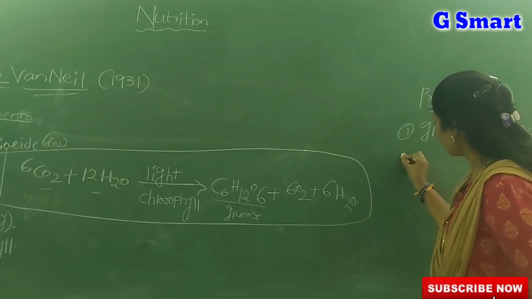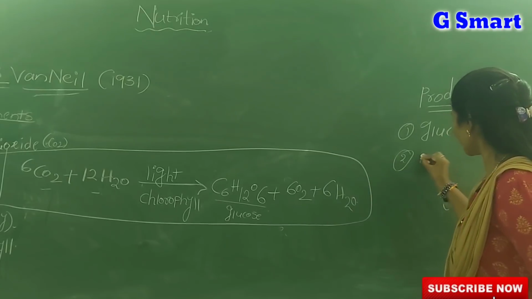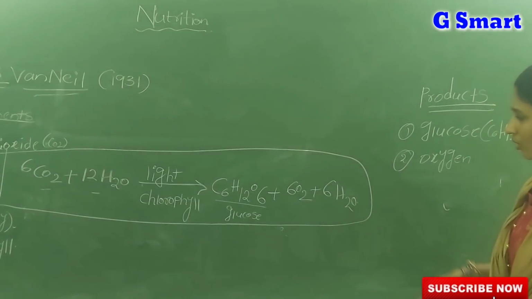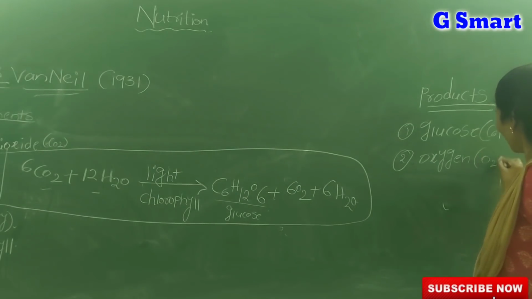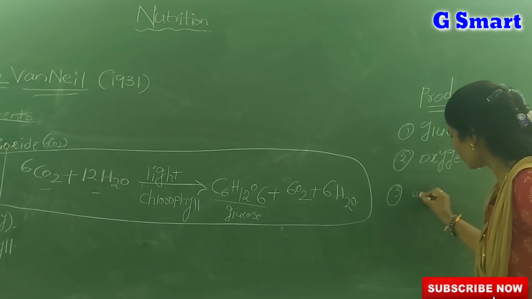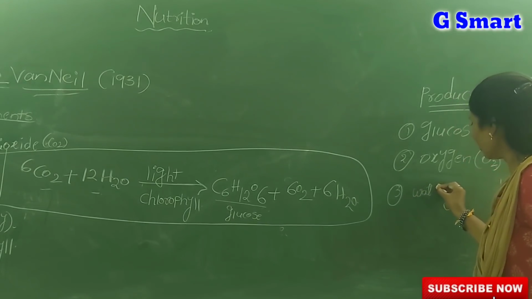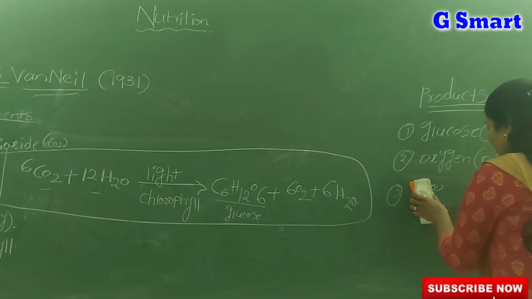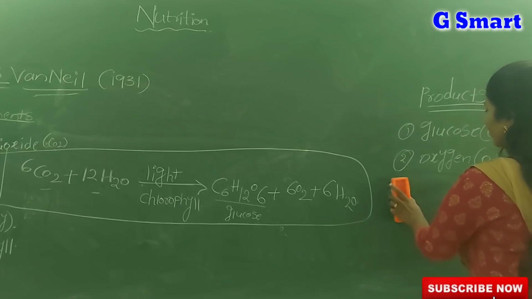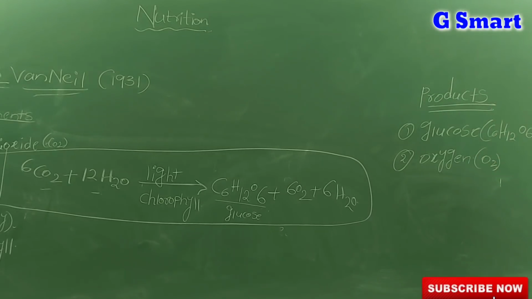And what is the other product? 6O2, which is nothing but oxygen. What is the second product? Oxygen, that is O2. A little amount of water is also produced, and here we are writing water, but that is not much important. Glucose and oxygen are the two products.